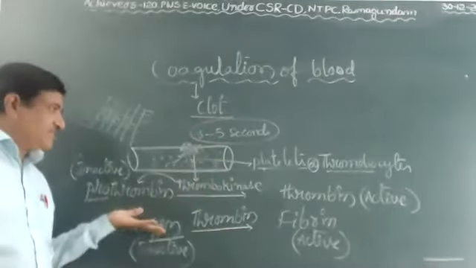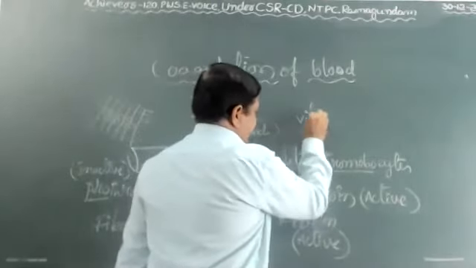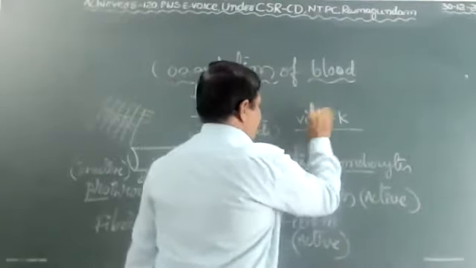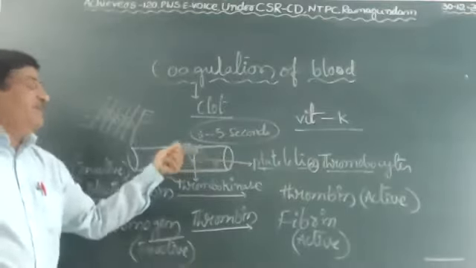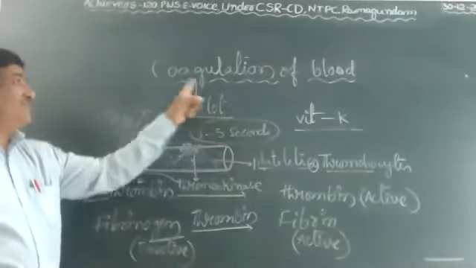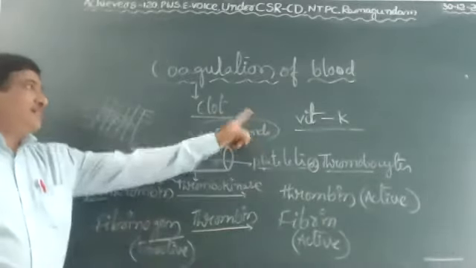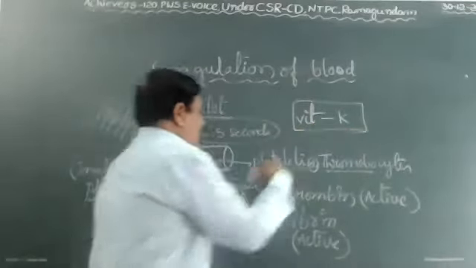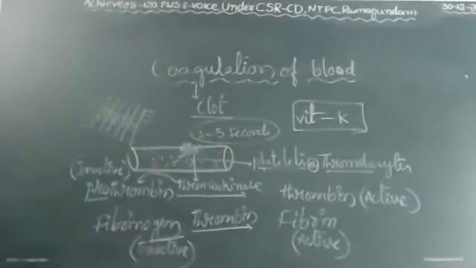So in this process, one very important vitamin is called K. Vitamin K helps with clotting of blood. It is also called the coagulant vitamin. If there is vitamin K deficiency, blood will not clot within the time. It will take so much time.